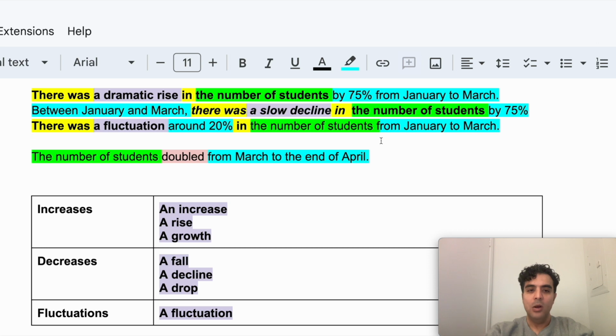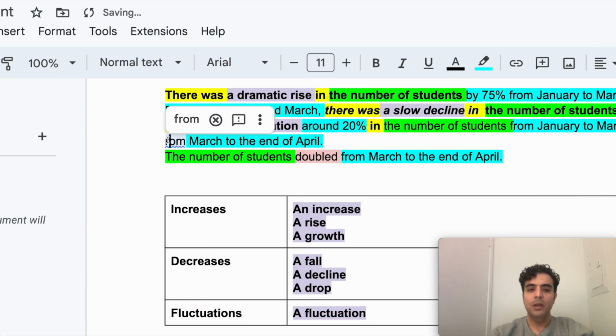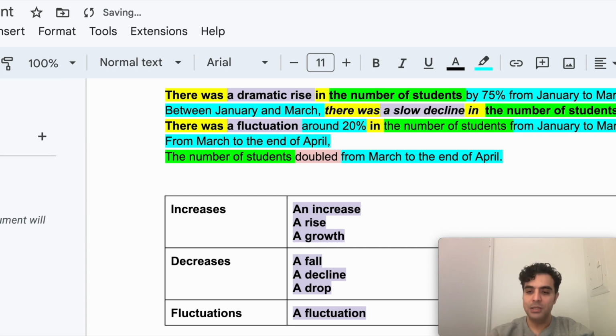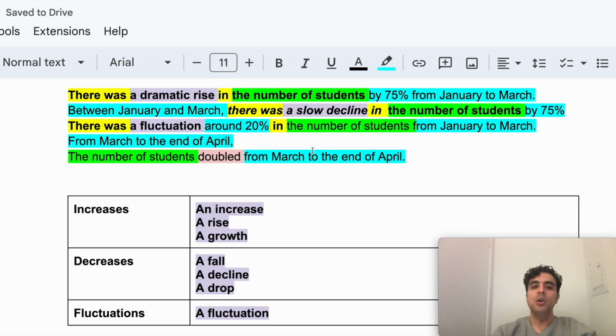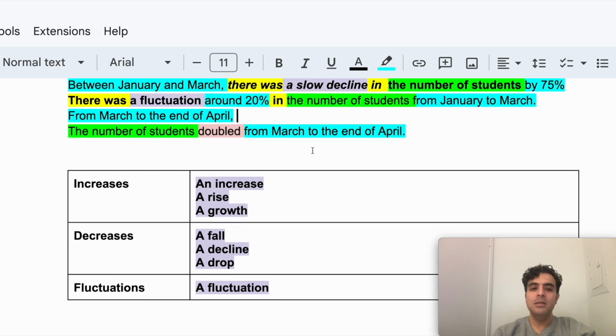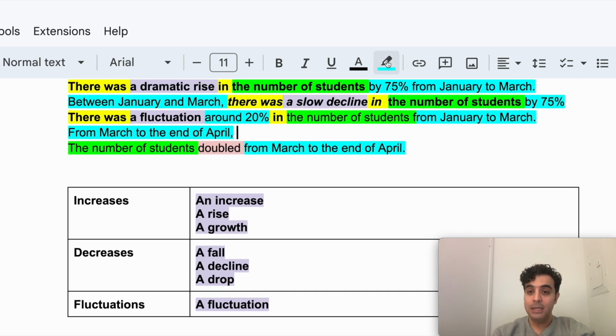So check it out. The number of students doubled from March to the end of April. So this time, once again, I'm going to start my sentence with an initial adverb. Just to demonstrate how these variations can be applied to your response. So from March to the end of April, and then I'm going to say there was.